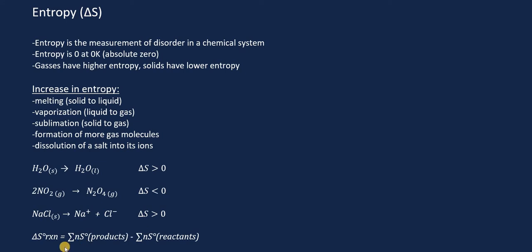We also are going to have an equation down here where we can solve for the entropy of a chemical reaction. And it's going to be the same basic setup that we saw with enthalpy when we saw the standard enthalpies of formation. There is also a set of standard entropy values that we can use to calculate entropies of reactions. So let's go ahead and look at an example of that now.